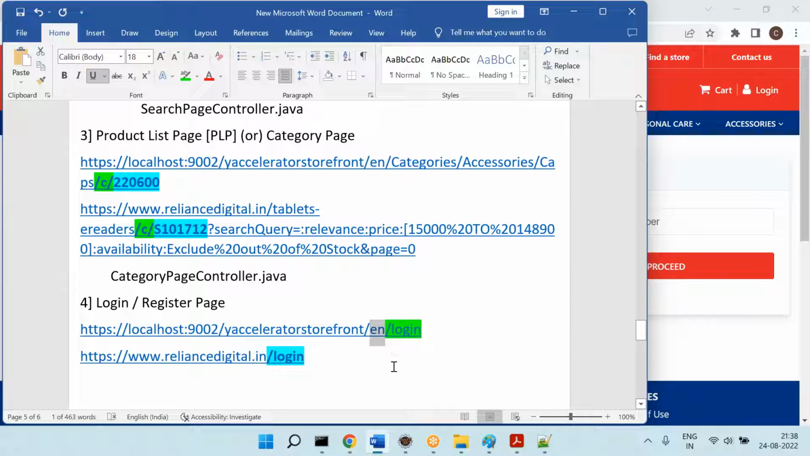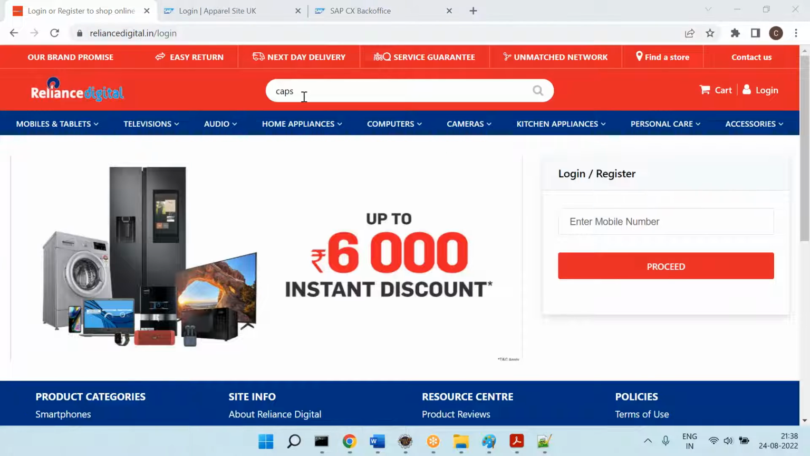That's why they are not caring about languages, all those things appended at the end. Otherwise, if the site is available for multiple languages, mostly they will append the language code at the end. Is that clear? Yes, very good. Now let's come here.